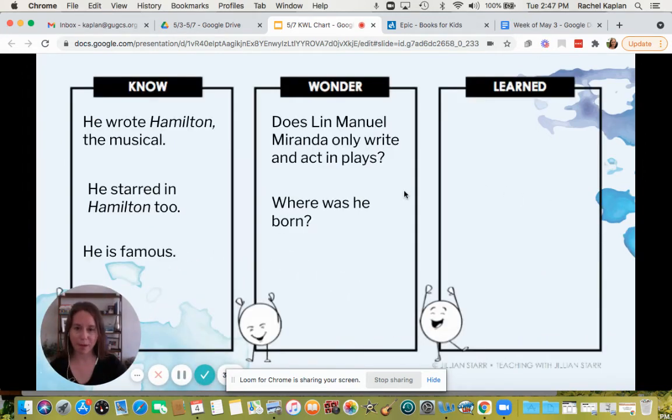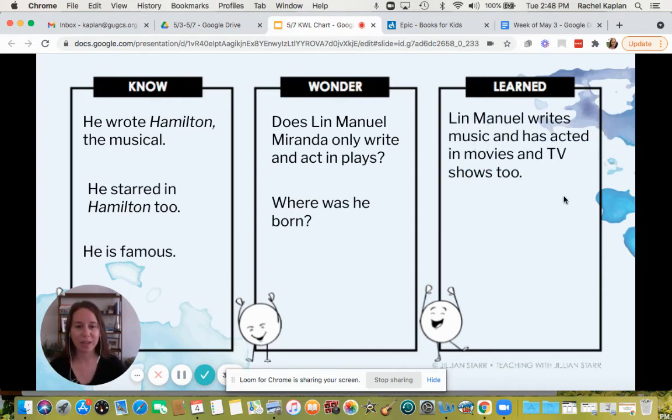Now that I've read the book and learned a lot more about Lin-Manuel Miranda, I can add some of the new facts that I've learned in the L Learned column. Well, one thing I learned is that Lin-Manuel writes music and has acted in movies and TV shows too. That answers one of the questions I put in the wonder column. He also wrote the music for Moana. I didn't know that, and that's really cool because that's a movie that I really love.